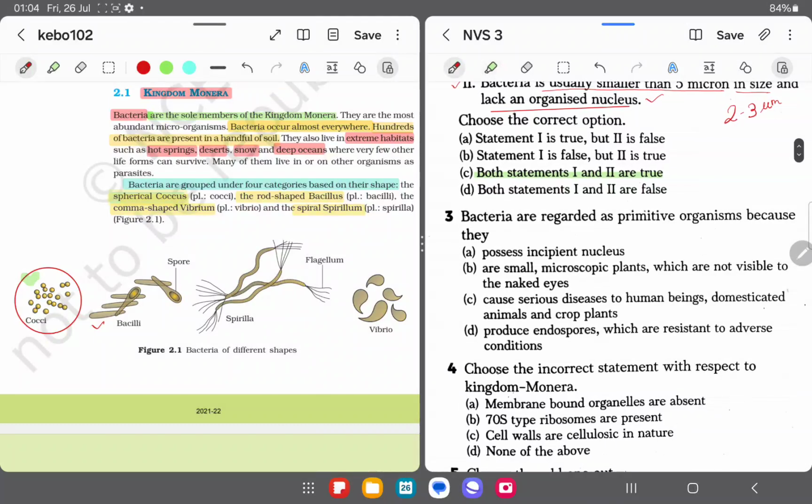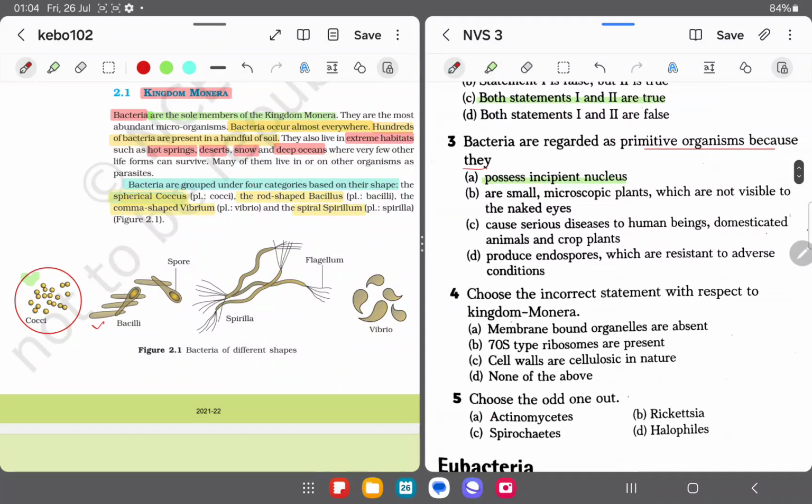Now the next question given: bacteria are regarded as primitive organisms because they possess incipient nucleus. Okay, because their nucleus is not well organized. Clear? That's why they are the primitive organism. And in eukaryotes, you can say they have a prominent, advanced type of nucleus. That's why they are called eukaryotic. Eu means advanced and karyon means nucleus.